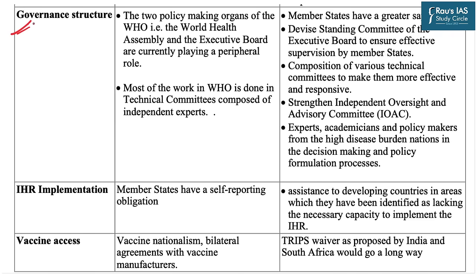Next issue is of the governance structure. Presently there are two policy-making organs of the WHO. The first is the World Health Assembly, that is WHA, and the second is the Executive Board, that is EB. Now, they are currently playing a peripheral role because the WHO is a technical organization dealing with a highly specialized subject, that is health. That is why most of the work in the WHO is done by technical committees composed of independent experts.